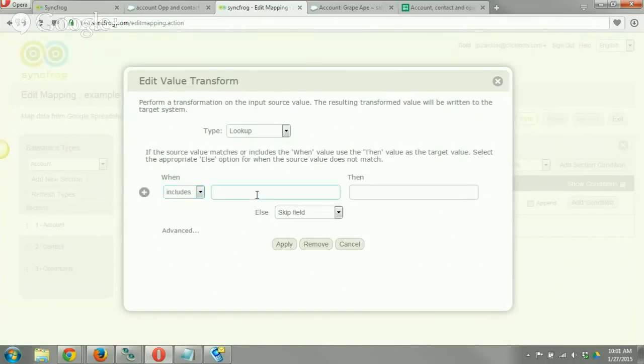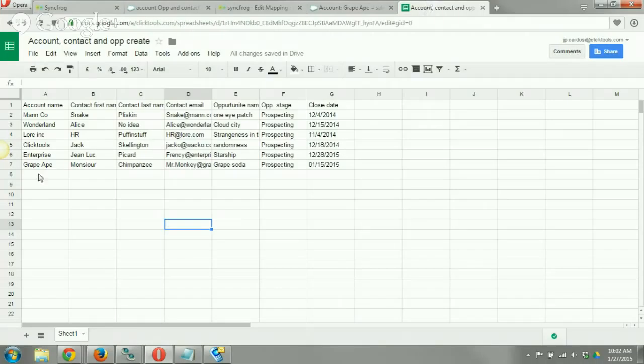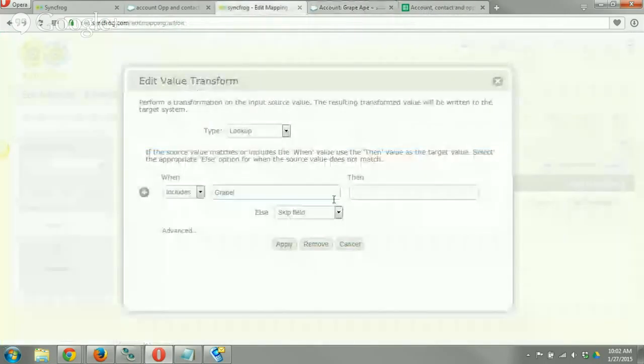So if I wanted to say anything that had the word grape, I wanted to actually convert it to grape ape.